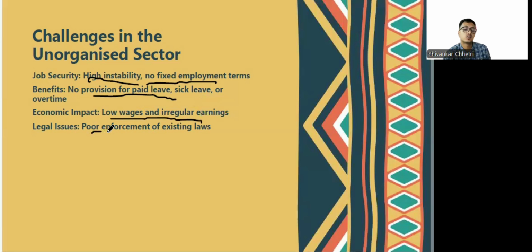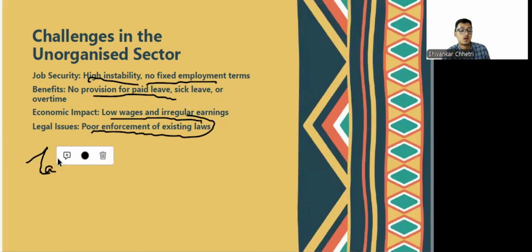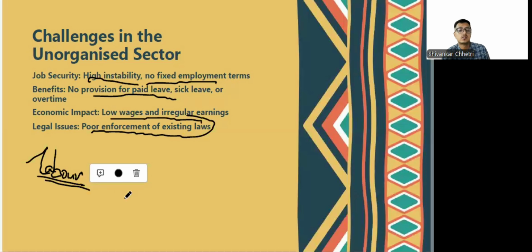And the legal issue is that it has poor enforcement of existing laws. There is a labor law, and all these laws are to be followed strictly, but it's highly unstable. They do not follow or adhere to the law, and there are a lot of other problems as well that we face as challenges in the unorganized sector.